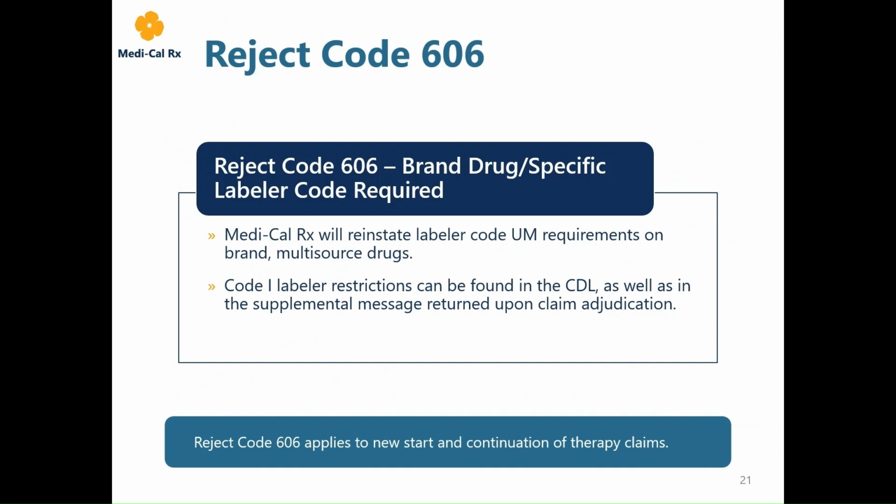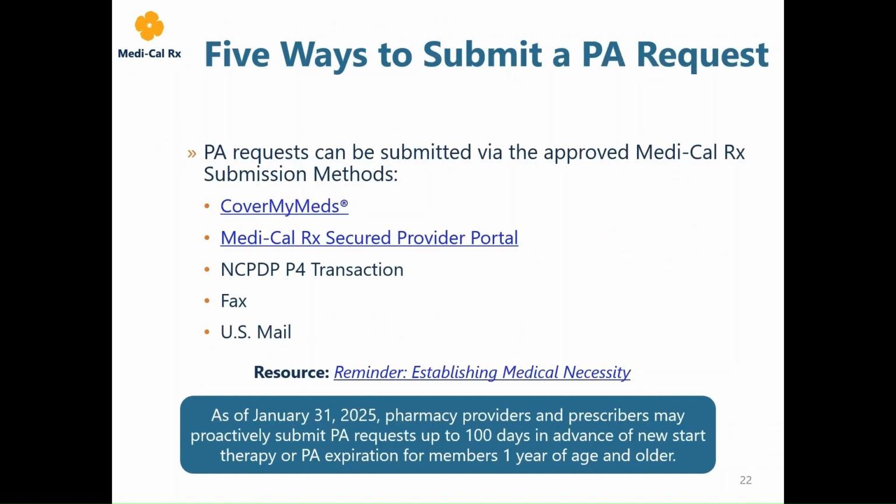Next, let's discuss how to submit PAs to Medi-Cal Rx. PA requests can be submitted via one of the 5 approved Medi-Cal Rx submission methods: Cover My Meds, Medi-Cal Rx Secured Provider Portal, NCPDP P4 Transaction, fax, and U.S. mail.